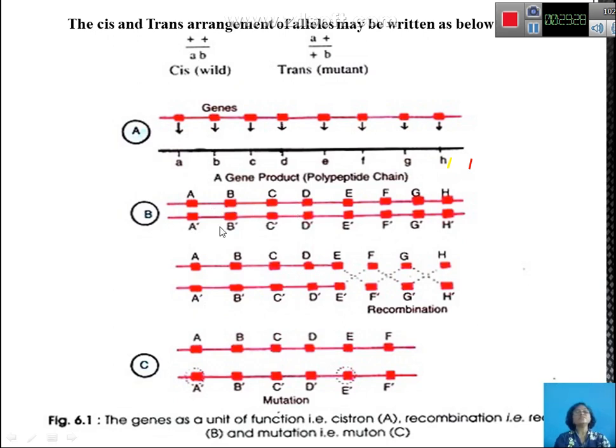When this gene makes its duplicate copy, represented as A dash, B dash, C dash, it is a duplicated copy of these particular genes. This is your parent one, and this is the copy after duplication, which is going to be segregated in the daughter cell. This is one complete chromosomal sequence which has many genes.